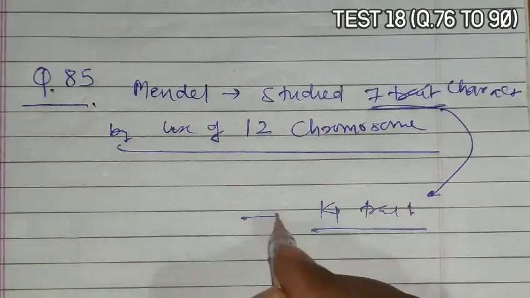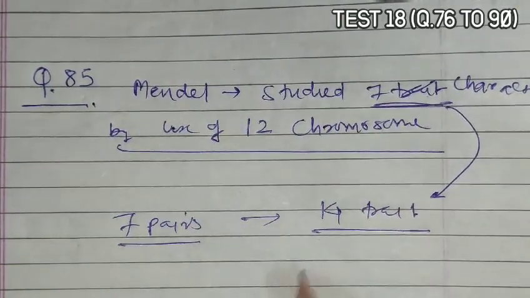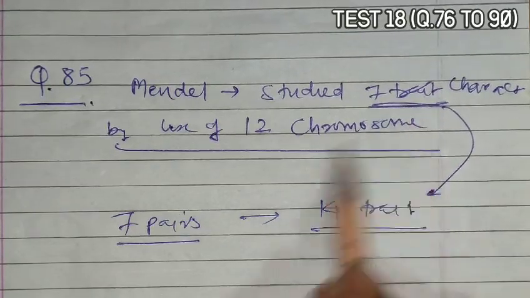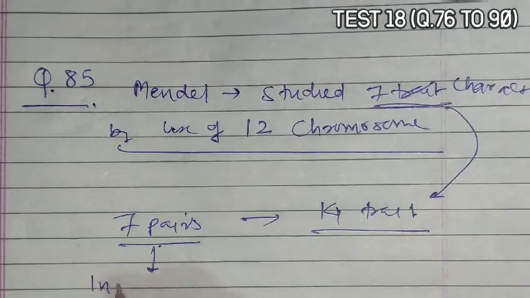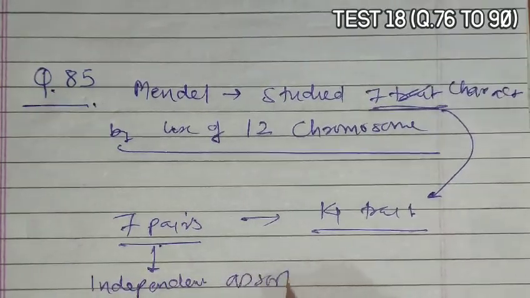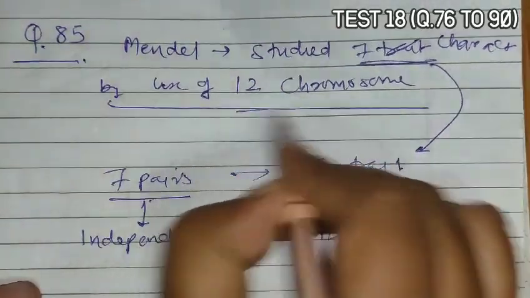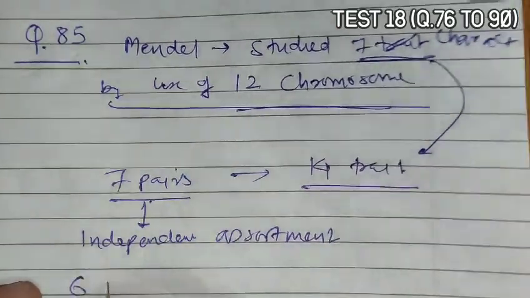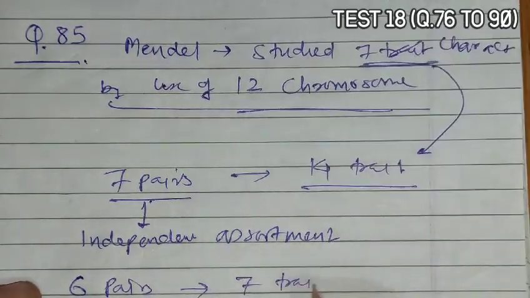So 7 pairs are needed, and if 7 pairs are there and each gene for one character is present on a separate pair, then there is a possibility of independent assortment. Now if there are only 12 chromosomes, meaning 6 pairs, and 7 traits or characters,